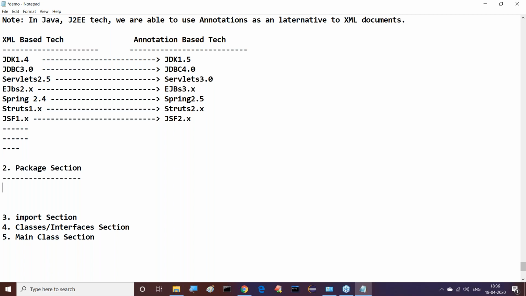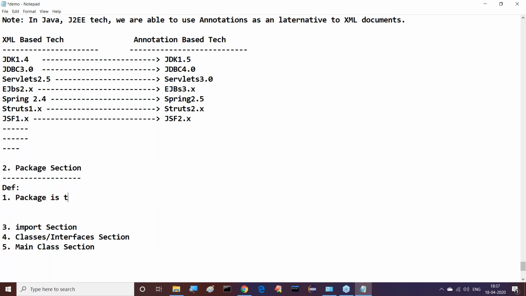Now coming to the next one. What about this next one here? Package section. What exactly is the meaning of this package? First, we have to understand it. Right, so now here I want to give some definitions to you. Observe this clearly. What is a package actually?